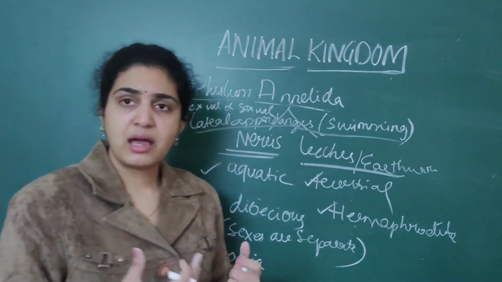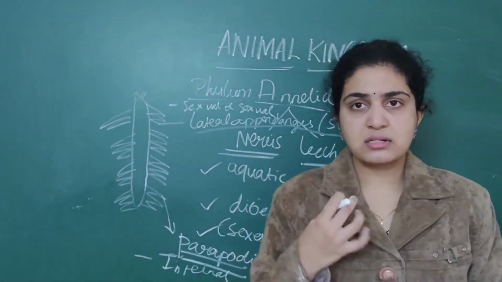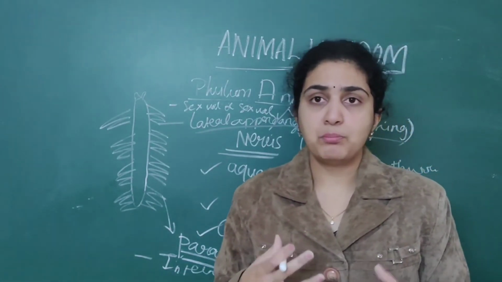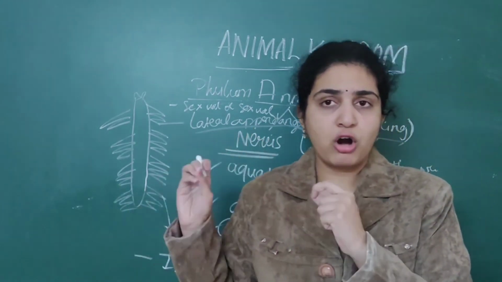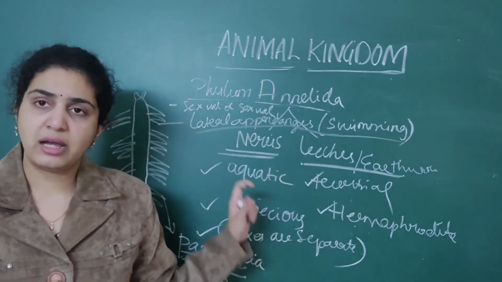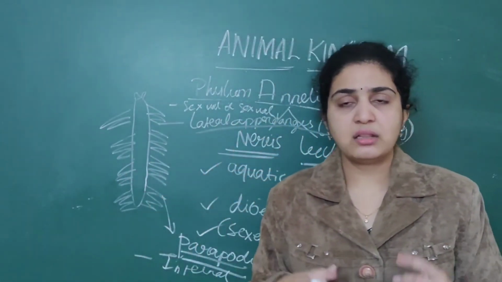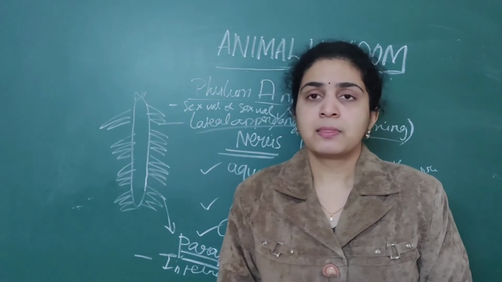Then later we have started with the excretory system. The excretory system is nephridia, which plays an important role. They are the important excretory organs for whatever the features of earthworm are there. Those features you can write in phylum Annelida. First you can write about the excretory system, that is nephridia. Then you can write about the water vascular system.